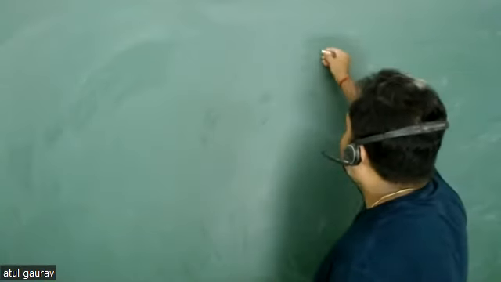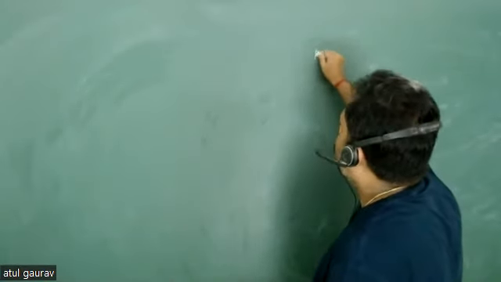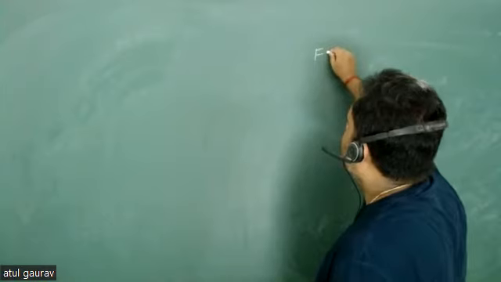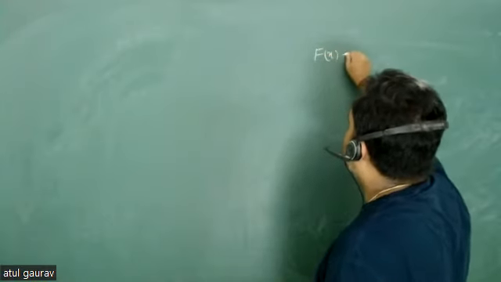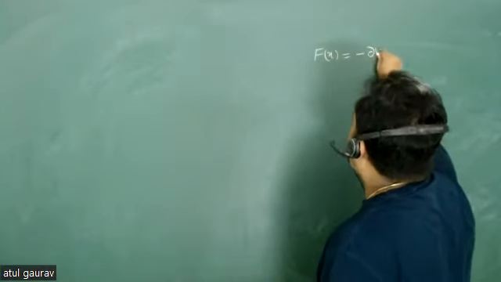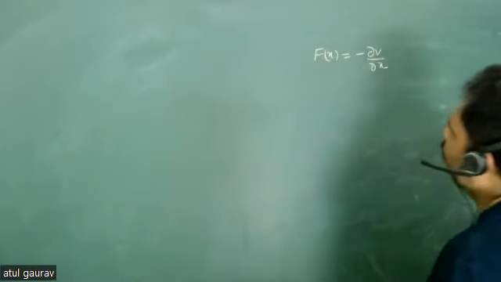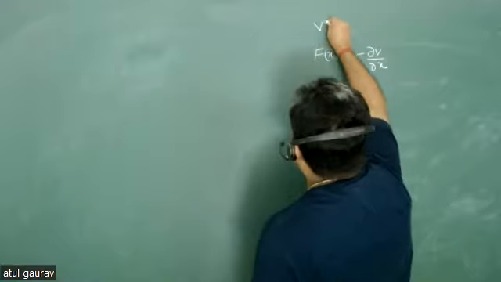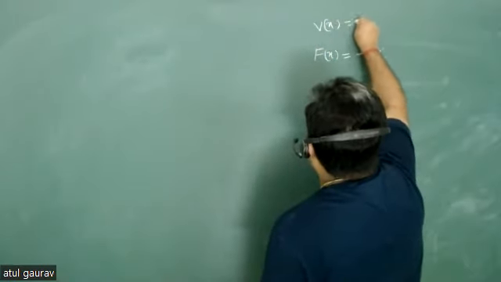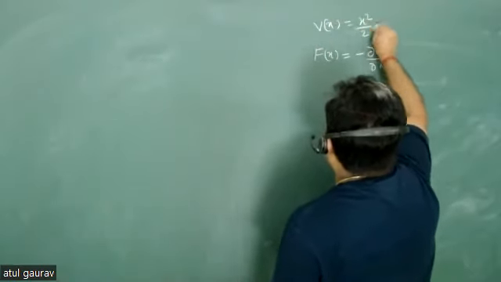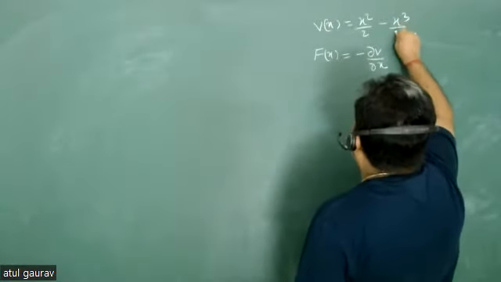Force Fx is nothing but minus del V upon del x. This is very interesting. Fx is nothing but minus del V upon del x. And what is your potential? Vx is equal to x square by 2 minus x cube by 3.